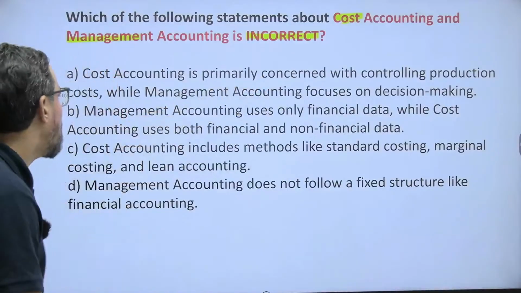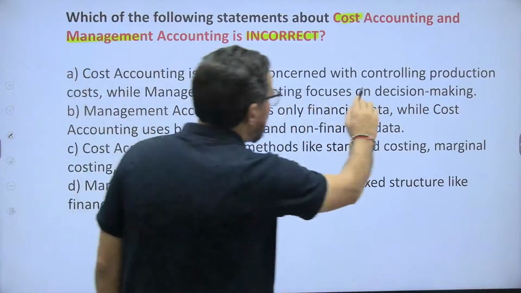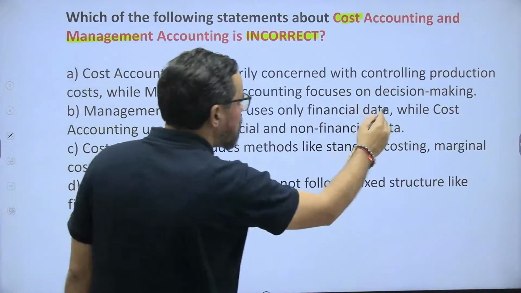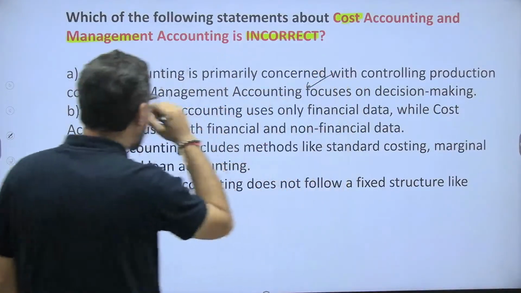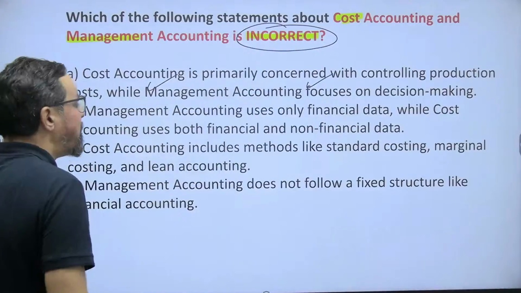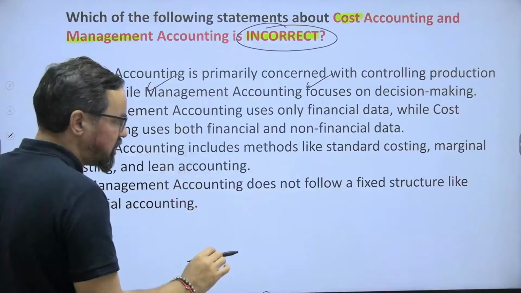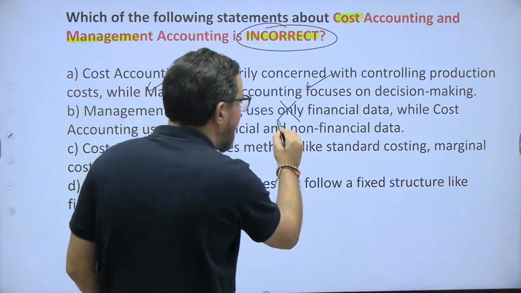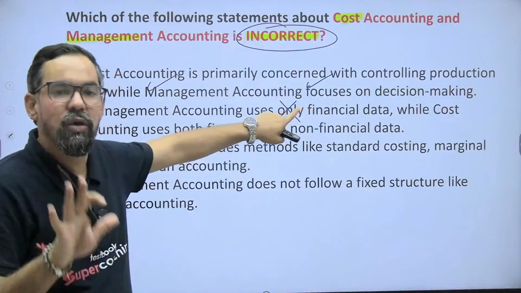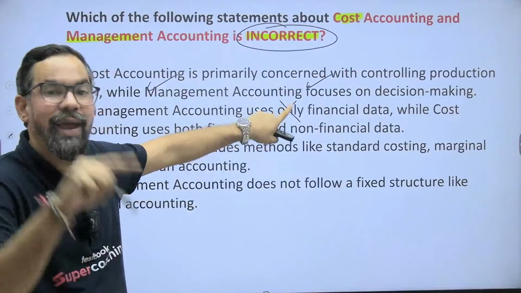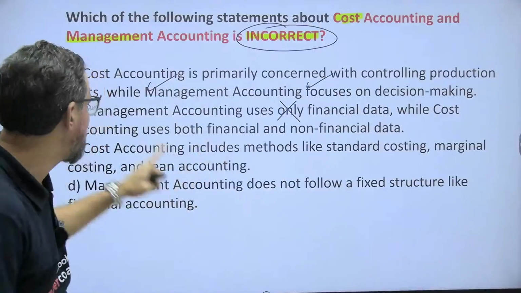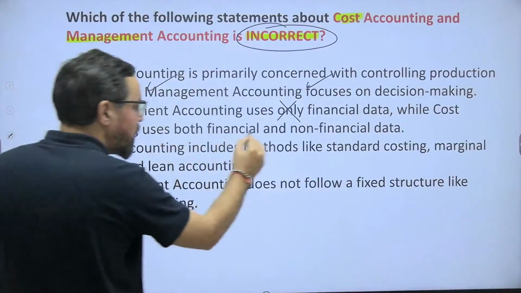Okay? So cost accounting is primarily concerned with controlling production, while management accounting focuses on decision making. 100% true. So what we have to find out? The incorrect statement. The first statement is true. Management accounting uses only financial data? No, it does not. Not only financial data, they use your financial accounting, cost accounting and even some ratios and others to make their decision.